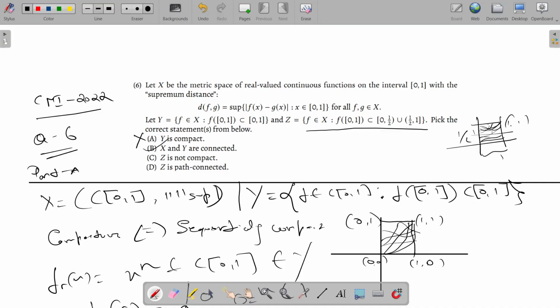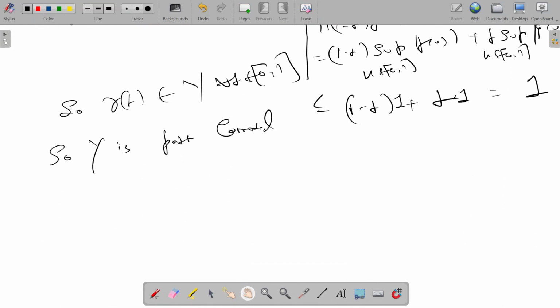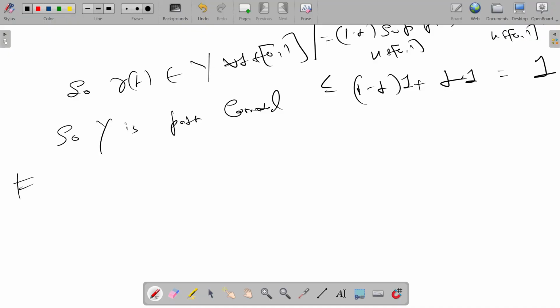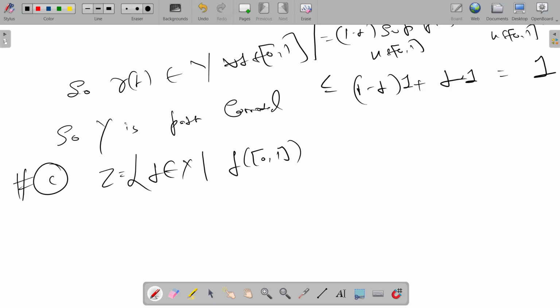So okay, our second option is Z is path connected. We can see it's clearly not, but we will prove it. So what about option C? So basically Z is all those f belonging to X such that the image of f is contained in [0, half) union (half, 1]. I mean open at half, closed at one.